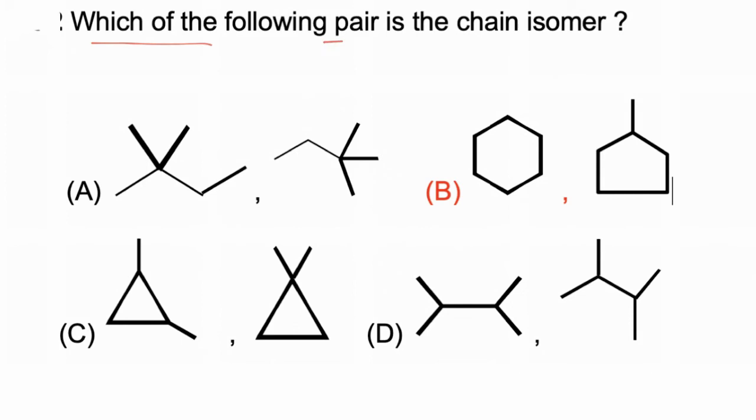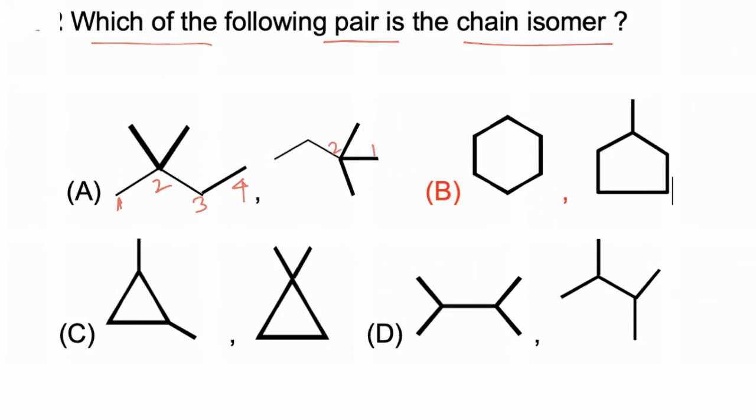Which of the following pairs is chain isomer? In this question we have to find which pair is chain isomer. Chain isomers have a different number of carbons in the main chain or side chain. If we take example 1, 2, 3, 4, a total of 4 carbons are present in the main chain, and at the second carbon 2 methyl groups are present.